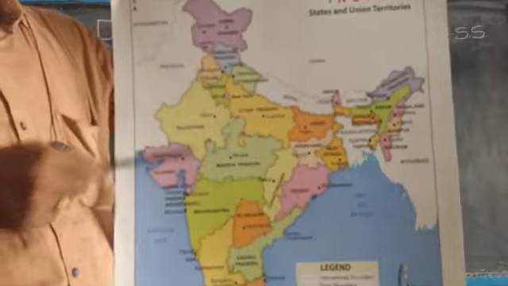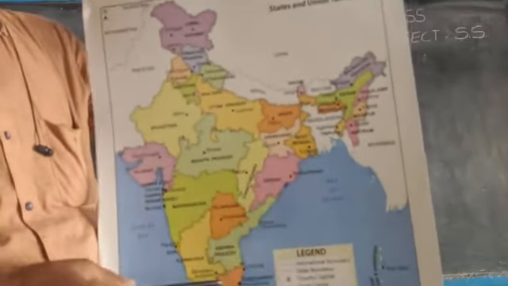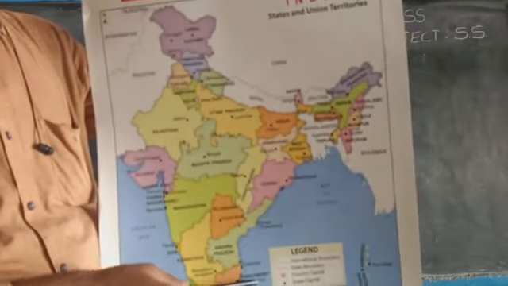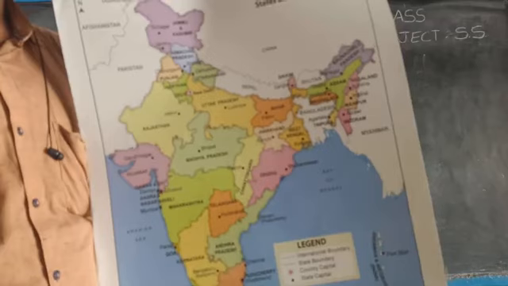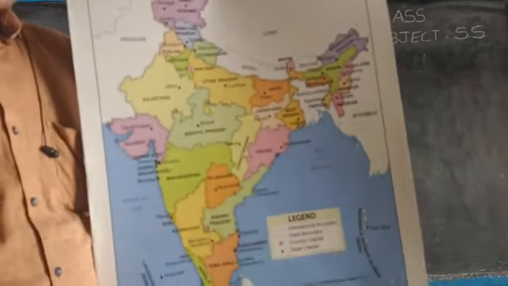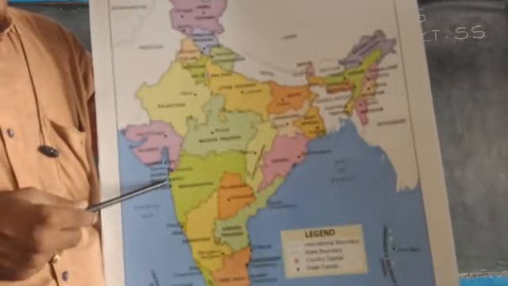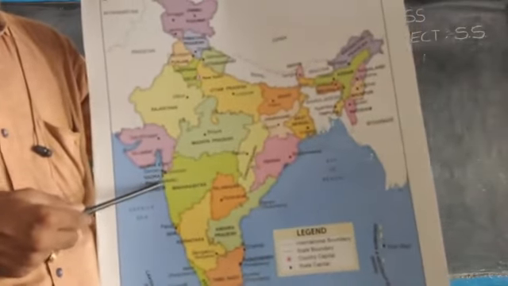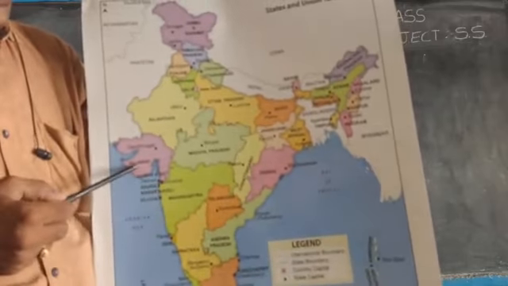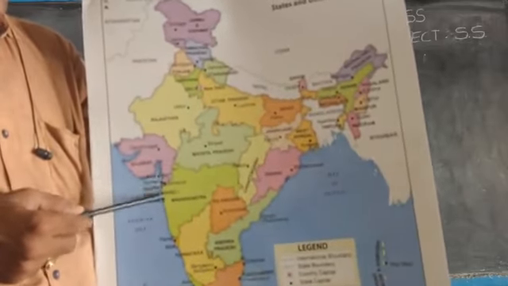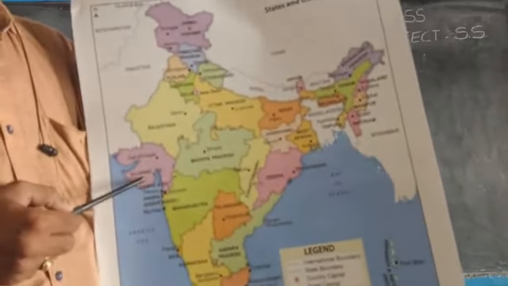We already saw Chandigarh and Delhi also. And if you see in Tamil Nadu we have a union territory called Puducherry. Earlier it was called Pondicherry. Now it is renamed Puducherry. And if you see here we have Dadra Nagar Haveli and Silvassa. These are union territories. And Daman and Diu. As I told you, these two are merged now. Dadra Nagar Haveli and Daman and Diu.